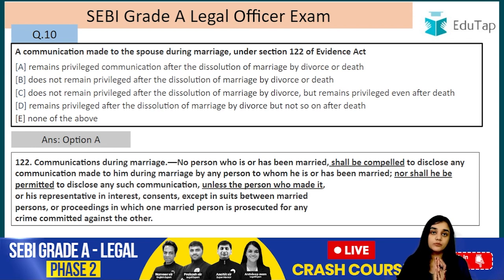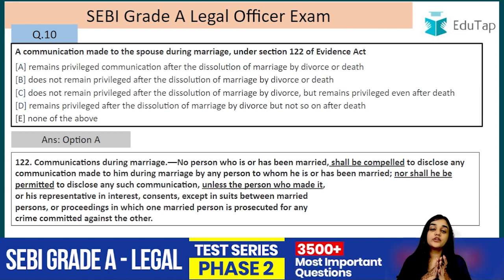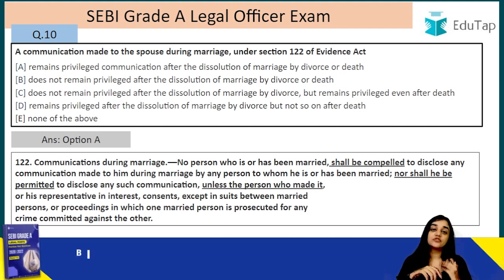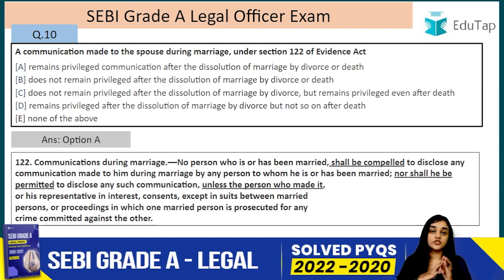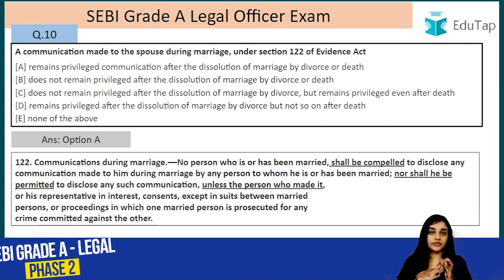This is due to public policy, right? But it is only during the course of the marriage. The communication was made during the course of marriage, but this privilege will be given even after the death of one spouse or after their divorce, right? But it has to be during the course of their marriage. During the course of their engagement, it is not covered. After their divorce, if they communicate something, it is not covered here. It has to be during the course of their marriage.